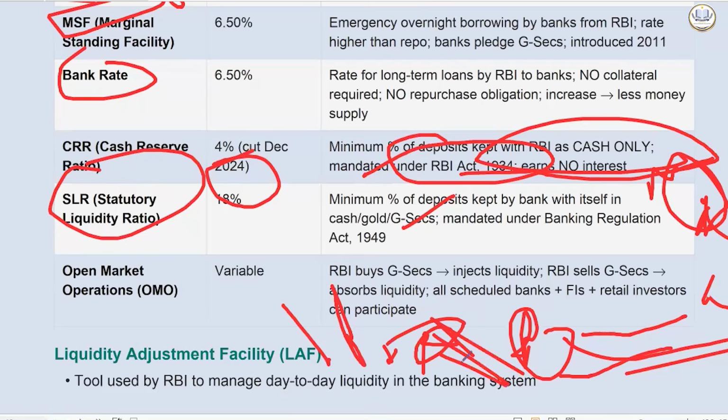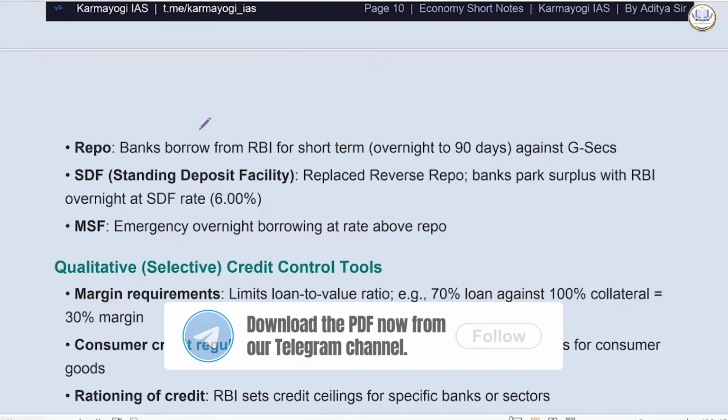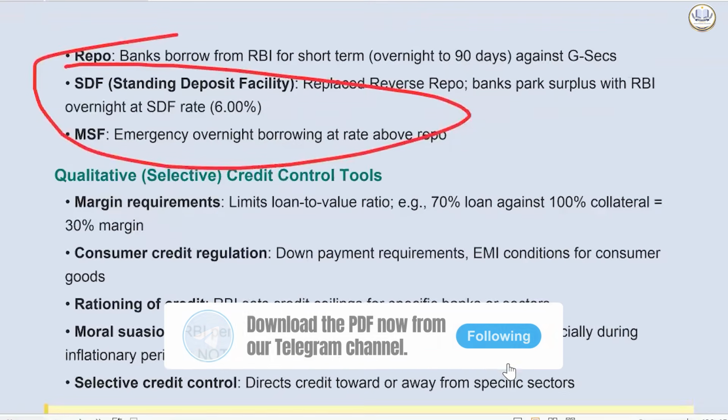So they are absorbing the excess liquidity in the market. This is what it means. All scheduled banks, financial institutions, and retail investors can participate in open market operations. We have already read about these.